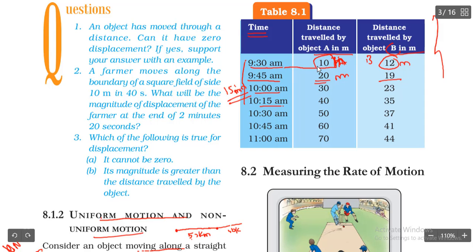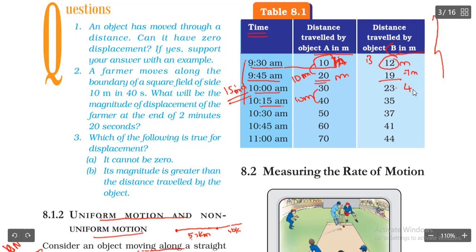So what is the difference between 10 and 20? It is nothing but 10 meters, right? 12 and 19, 7 meters. Next, 30 and 40, again 10 meters. 23 and 19... what is the difference between 23 and 19?